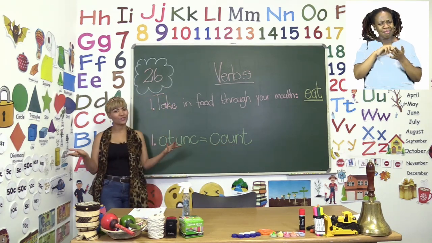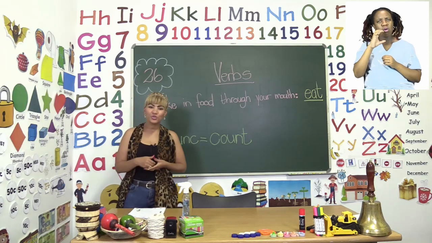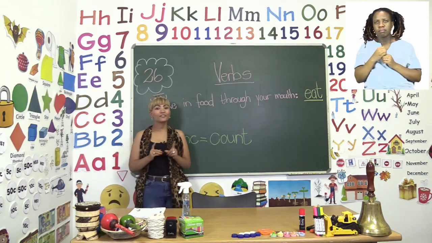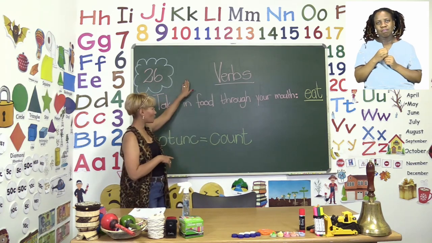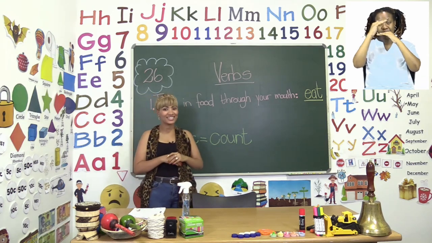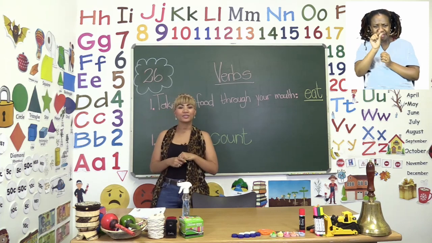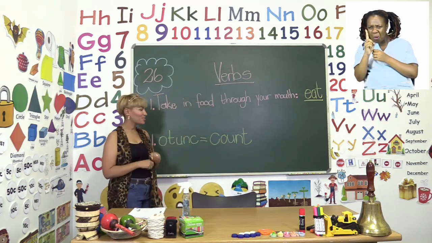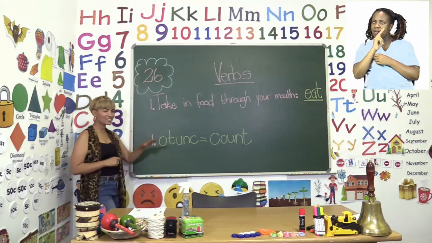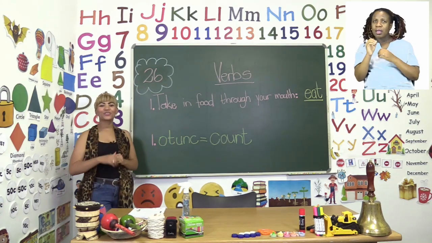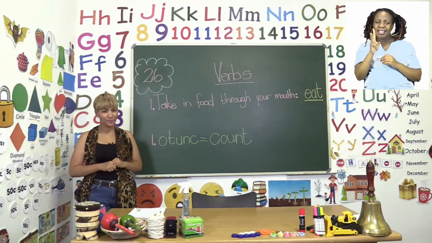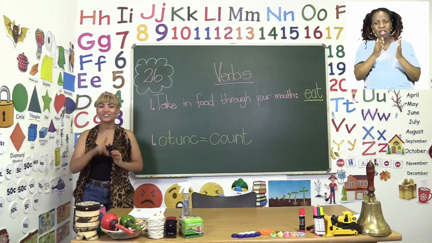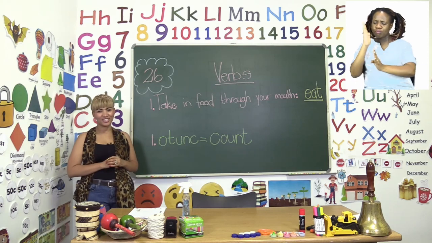So when we count, it means we're also doing something. Now I want you to find the verbs that describe each sentence, and then unscramble all these letters to get the right verb. While you are busy doing that, I'm going to leave you to it, and I'll see you shortly after this break.